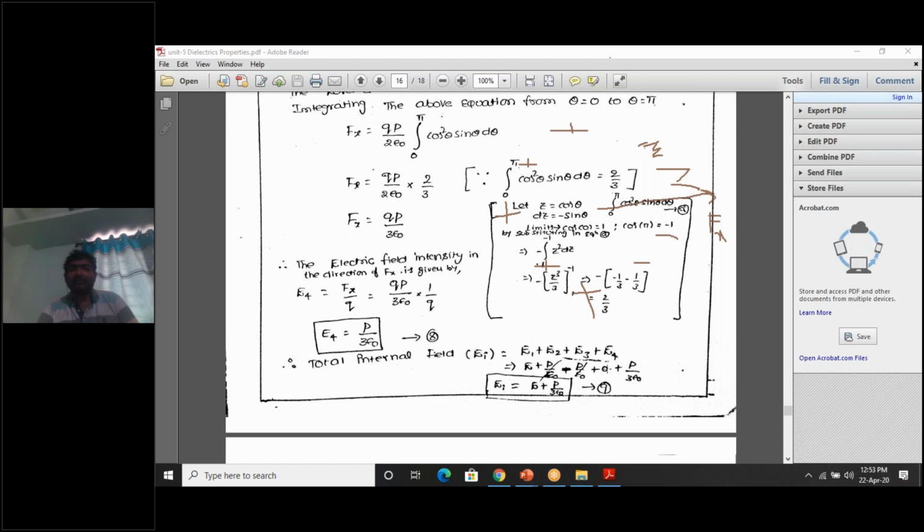So plus P by epsilon naught minus P by epsilon naught cancels out, and the local field or internal field Ei is equal to E plus P by 3 epsilon naught. This is the expression for the internal field or local field.